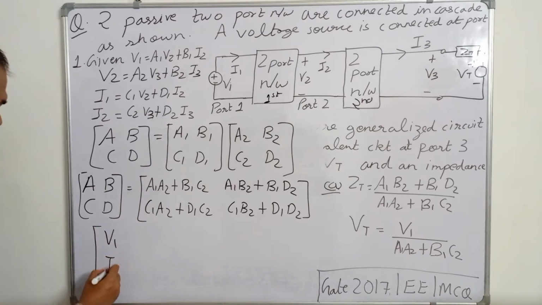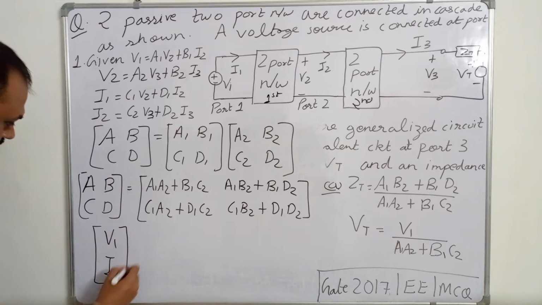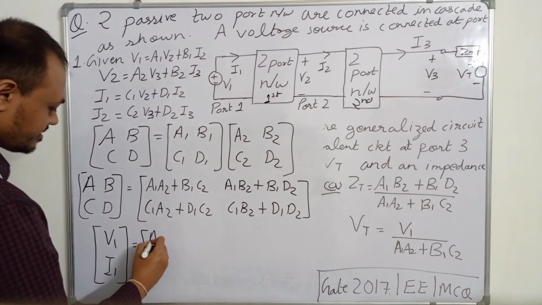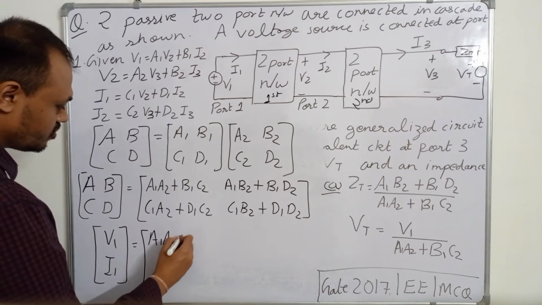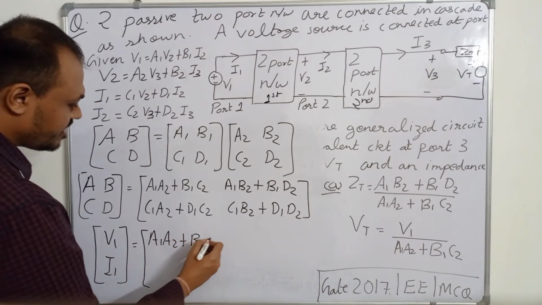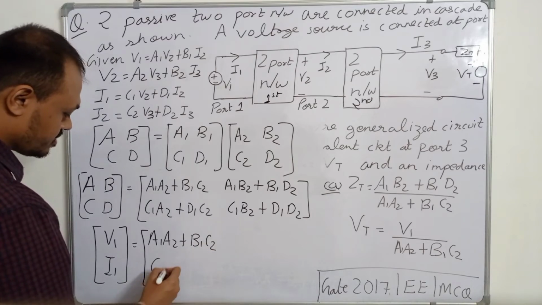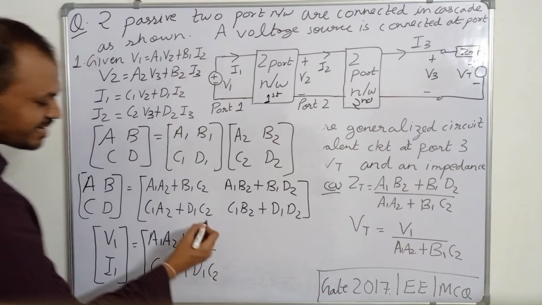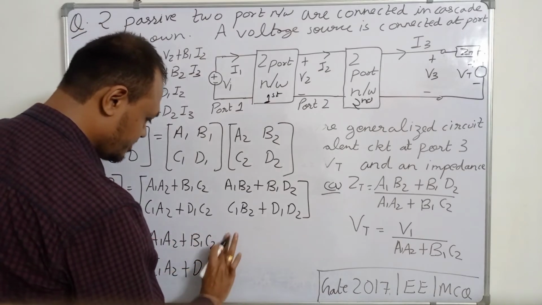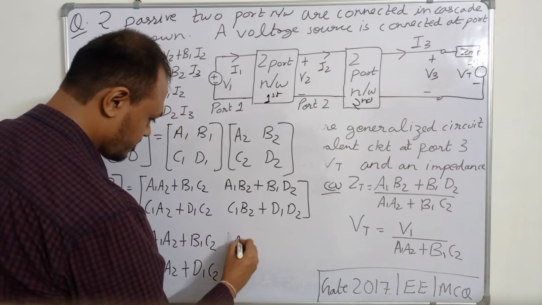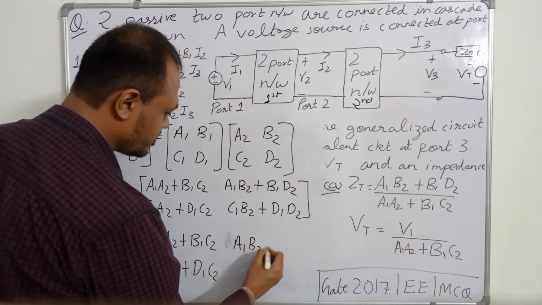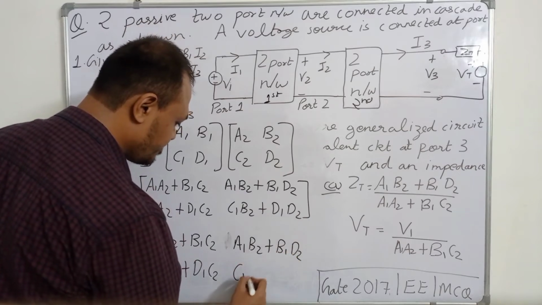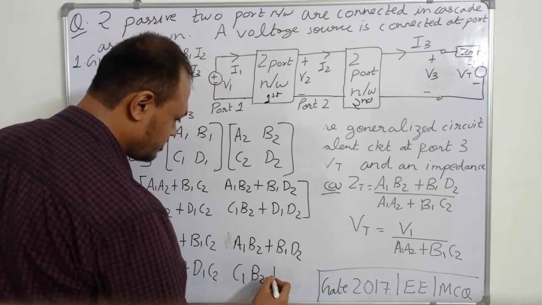We can also write it like this: V1 I1 is equal to this matrix, A1 A2 plus B1 C2, C1 A2 plus D1 C2. So this matrix will come as it is, A1 B2 plus B1 D2 and C1 B2 plus D1 D2.